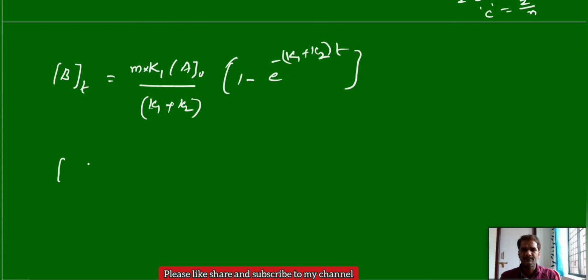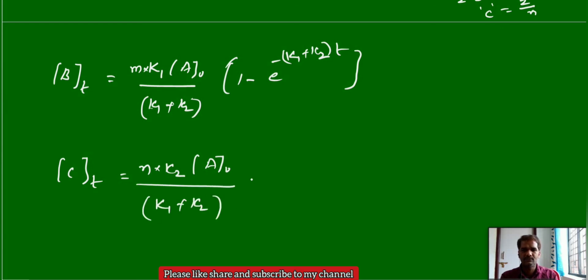Similarly, concentration of C, in place of k2 we will write n k2, into concentration of A0 by k1 plus k2 into 1 minus e power minus (k1 plus k2) t.